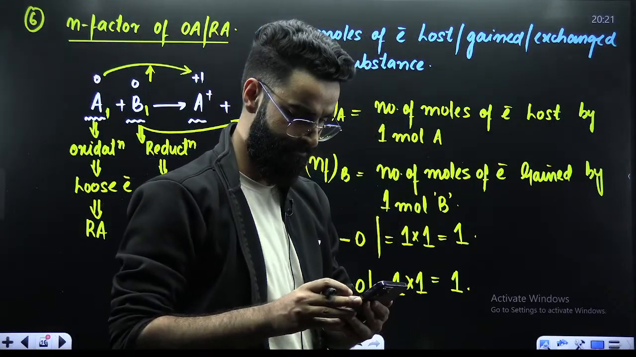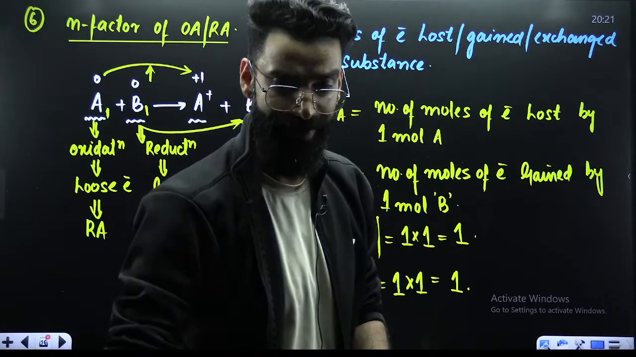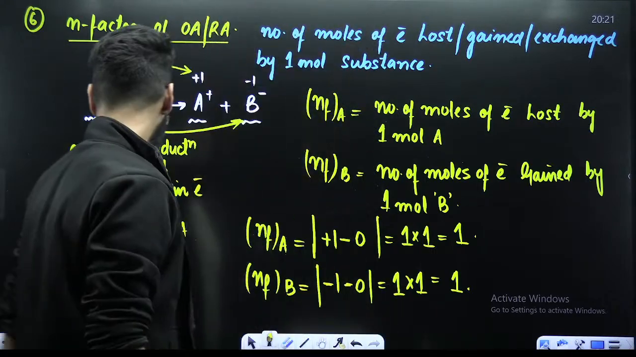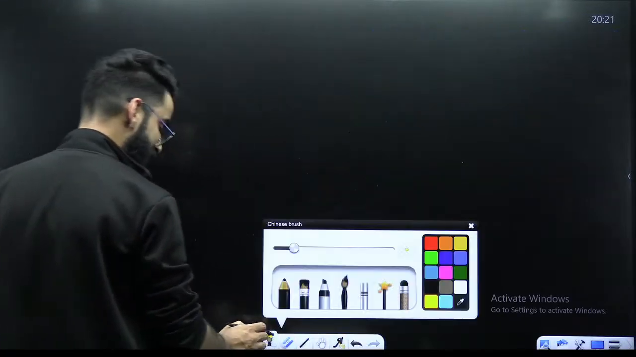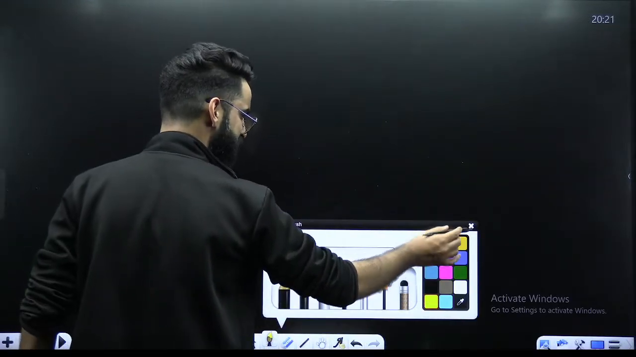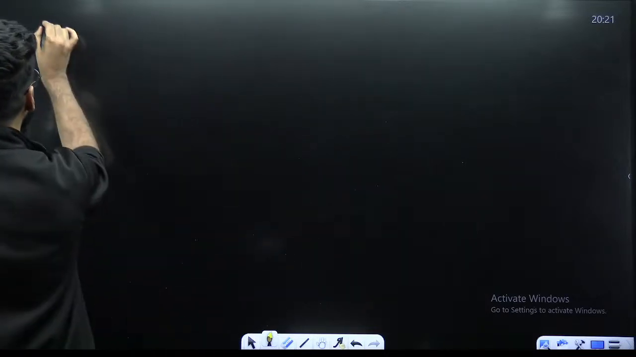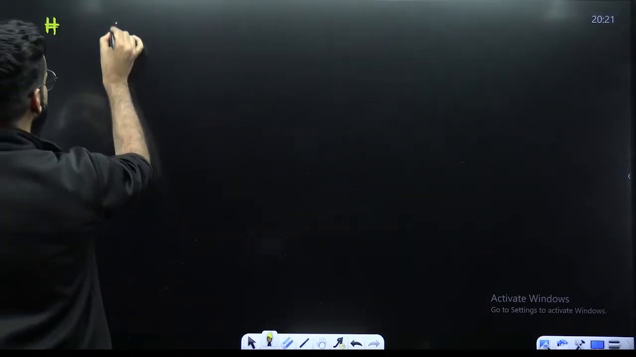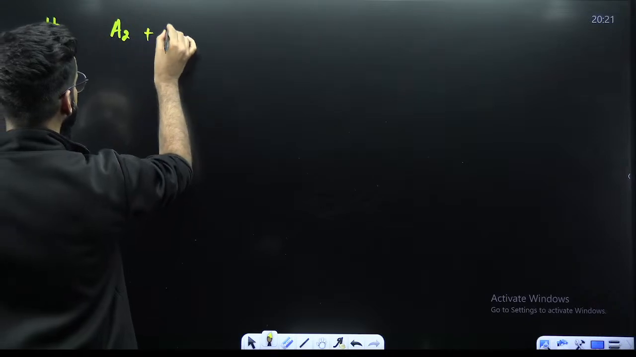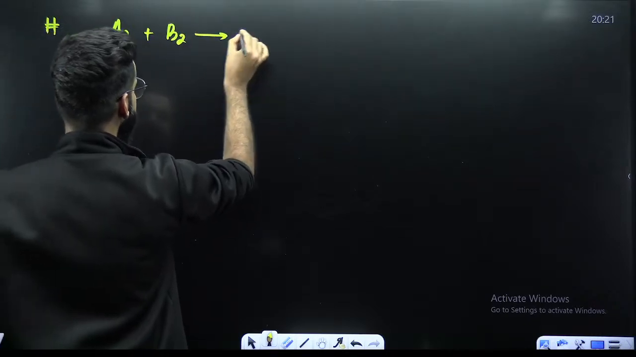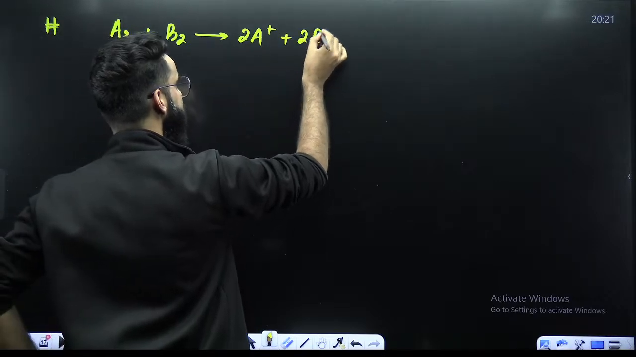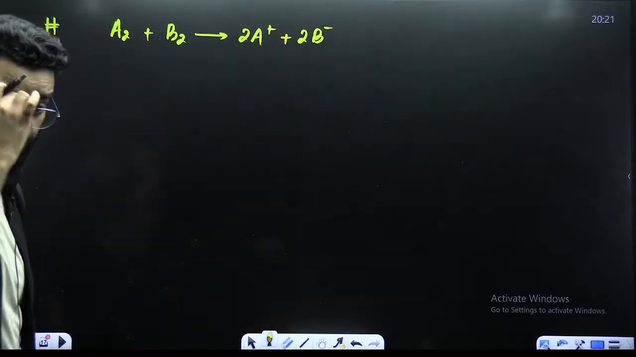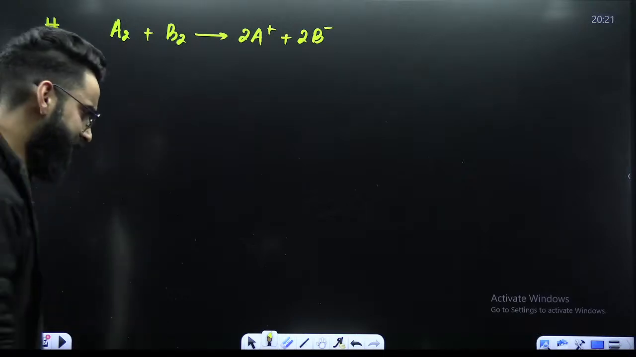Yes? Right? Perfect. Let me take one more similar example, then I'll give you the actual examples, right? These are the general examples which I'm giving you right now. Okay? For example, you have got the reaction like this: A2 plus B2. Let's say it gives 2 times A positive plus 2 times B negative. Let's assume this is your reaction.